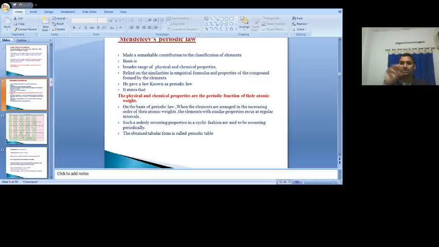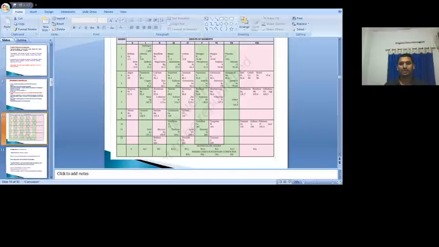When you are arranging the elements like that, we get a tabular form that is called a periodic table. So how is Mendeleev's periodic table? You can see how he arranged the elements. This is also there in your textbook. While listening to this class, please keep the textbook beside you, open that page number and observe, because by observing this periodic table we can understand certain important contributions made by Mendeleev as well as the defects of Mendeleev.